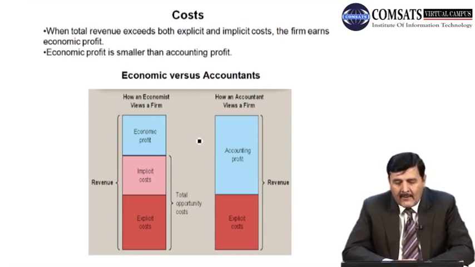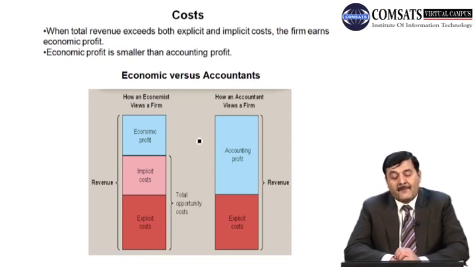If you look at this slide, we have basically two sides. One is how economists view a firm's profit, the other is how accountants view a firm's profit. If we look at the left hand side, how economists view a firm, we see the economic profit with the blue line. Then we have pink color with implicit cost and red color with explicit cost.